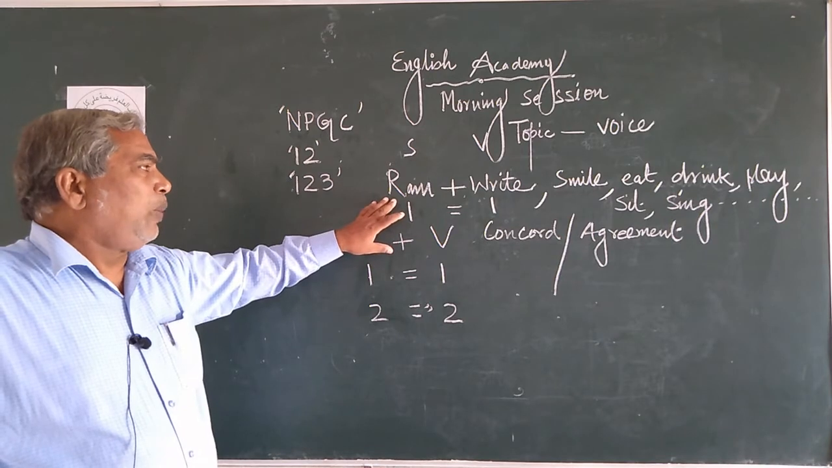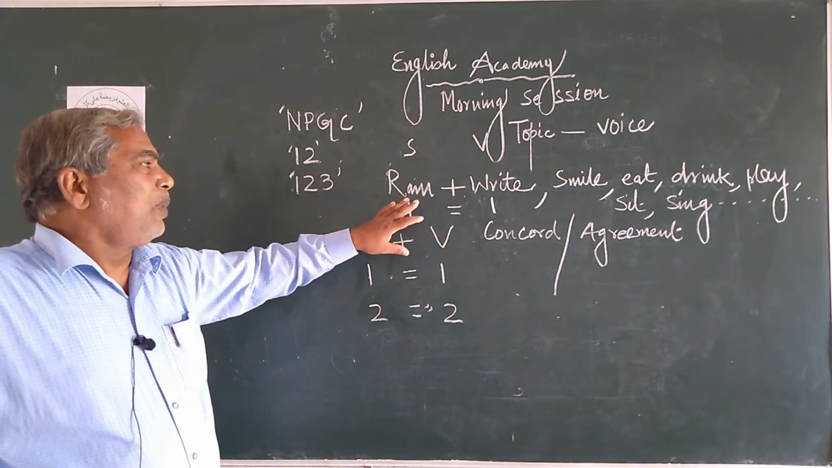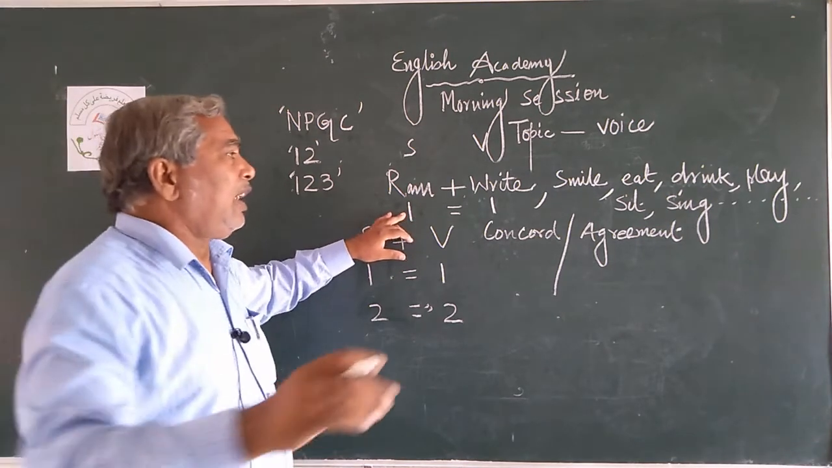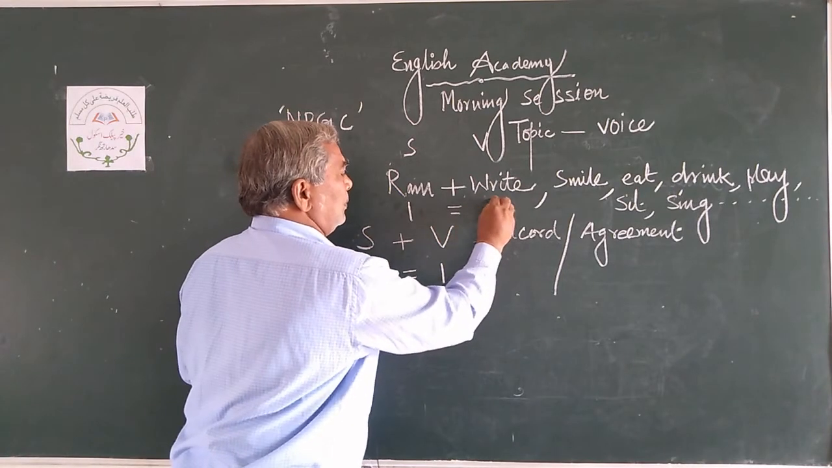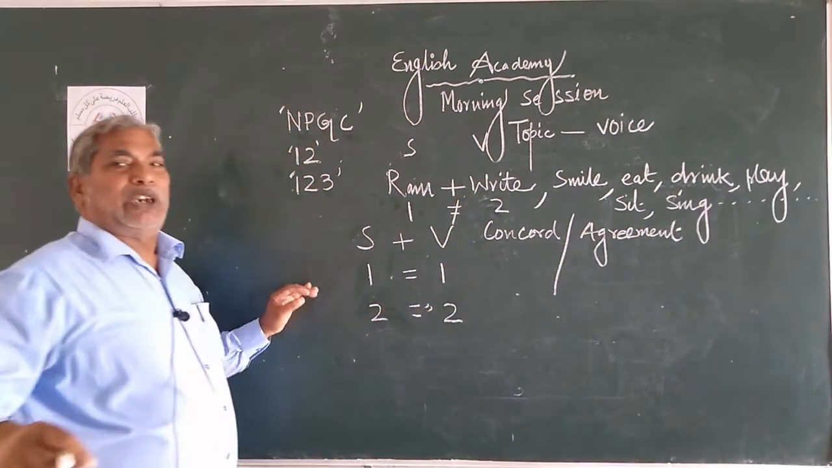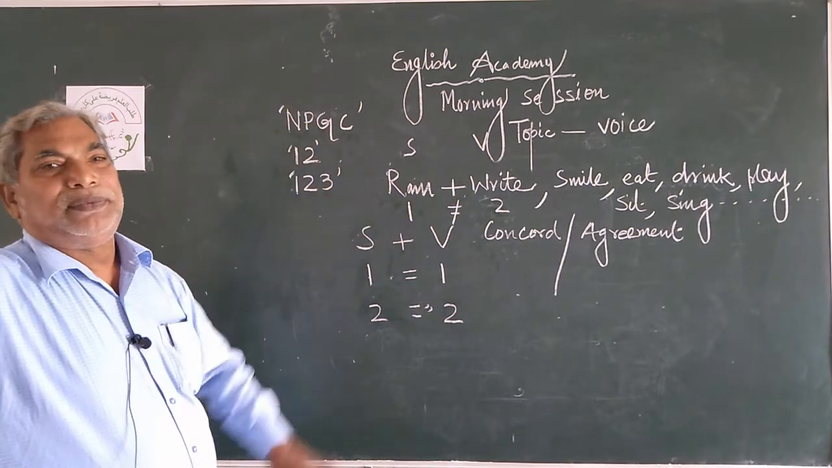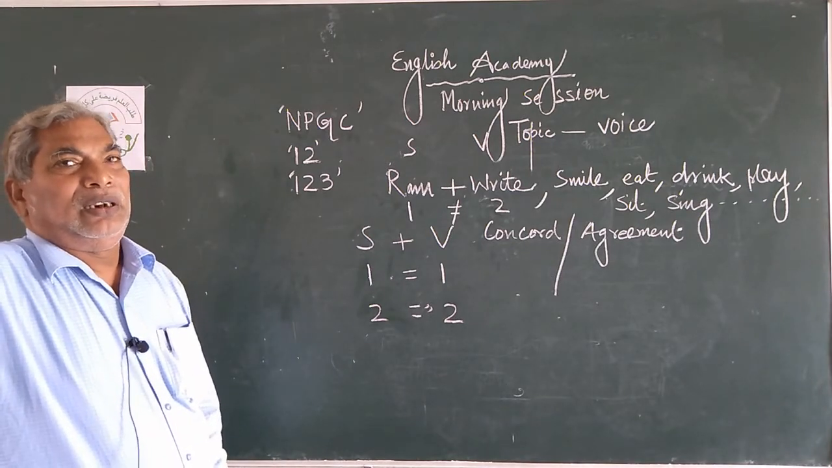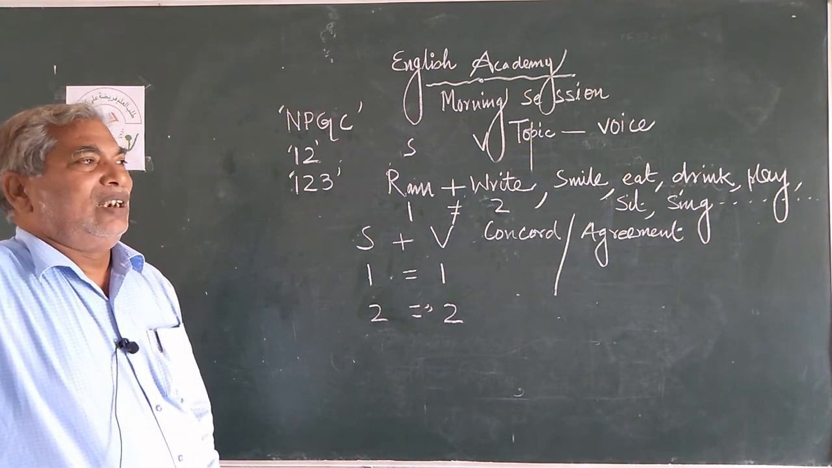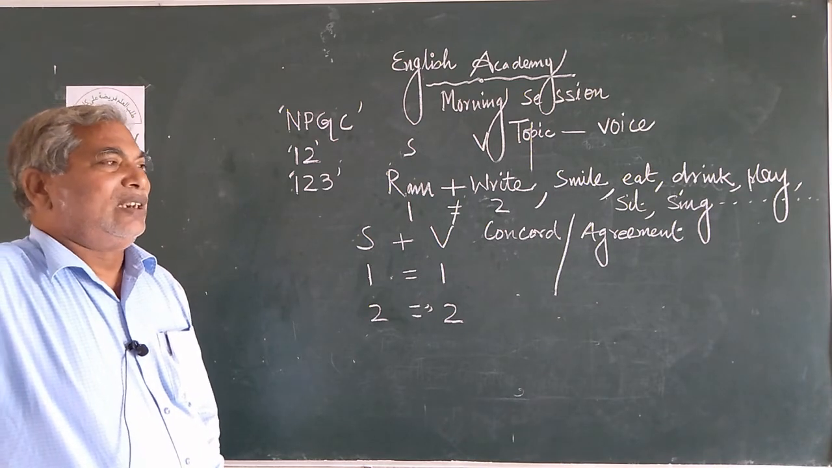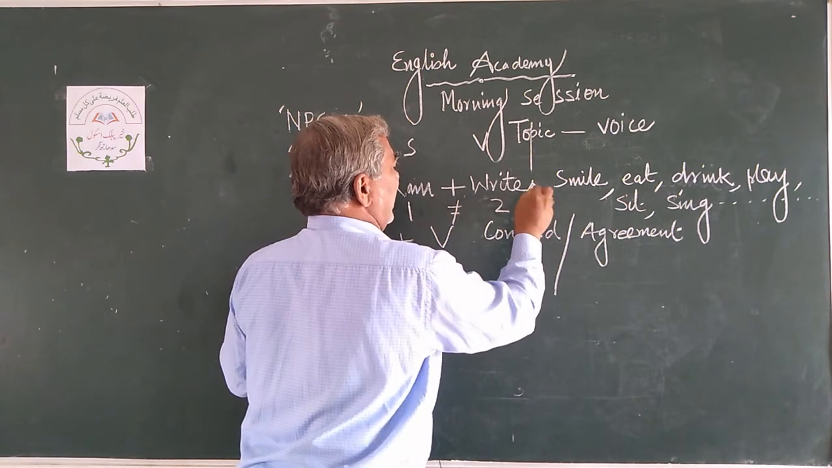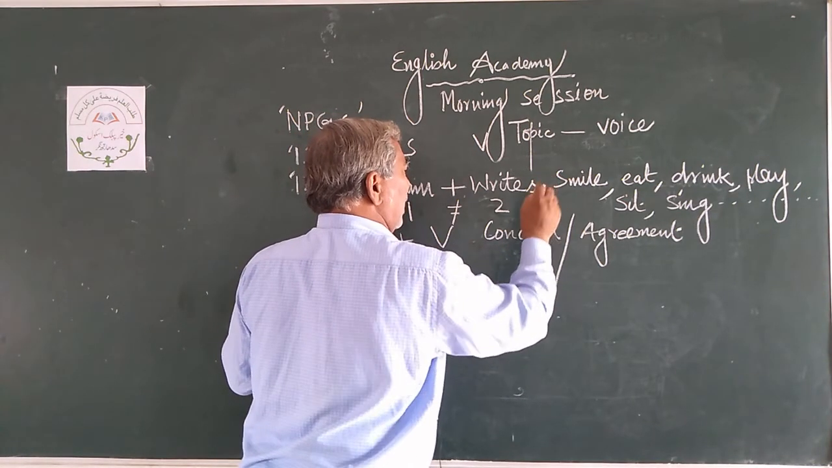So in this sentence, "Ram right", Ram is 1 according to grammar, correct? But according to grammar, right is 2. So 1 is not equal to 2. So this sentence is wrong. "Ram right." Now correct it and make it correct. So, Ram writes. Now there is a full stop. Now this sentence is correct.